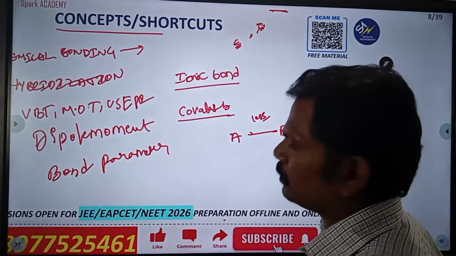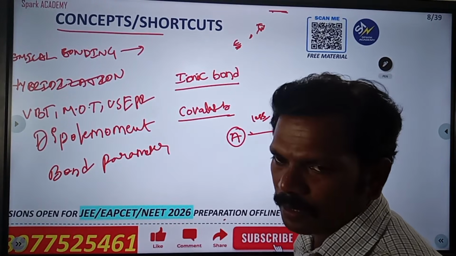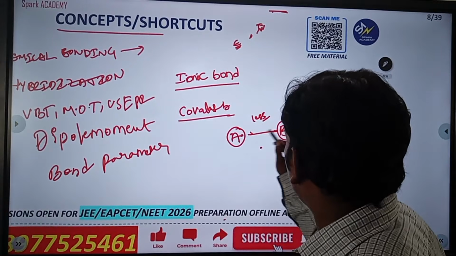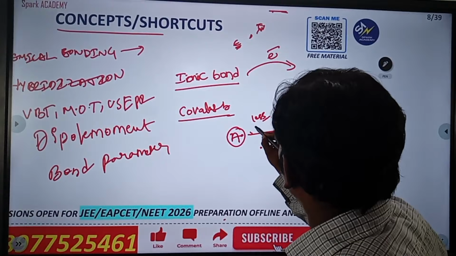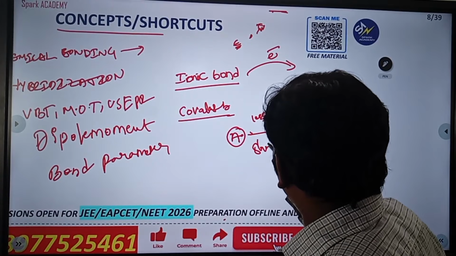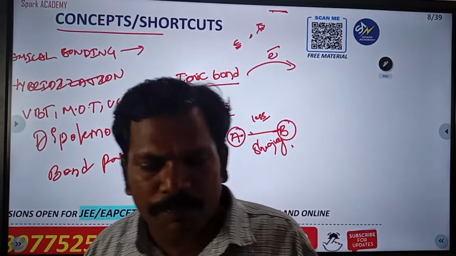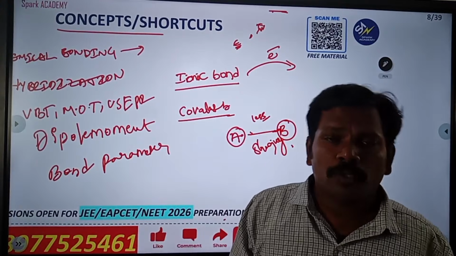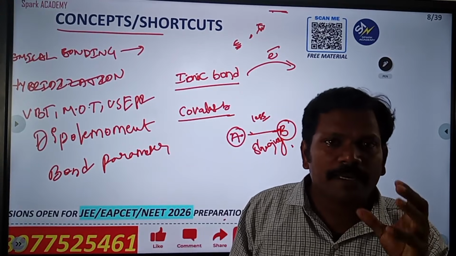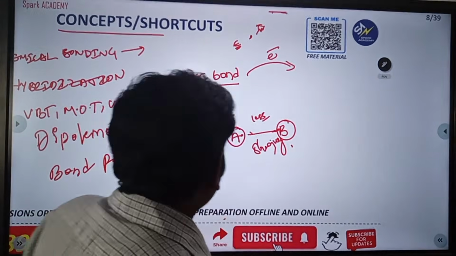Okay, very less. That means if the atoms are both sharing electrons, that happens. Here transfer of electron happens, but here sharing of electrons happens in a covalent bond. Don't memorize any definition by heart, just understand the concept, which will be helpful in solving the questions in the examination. Okay, clear? Yes.